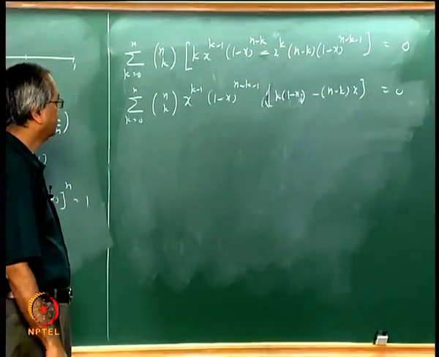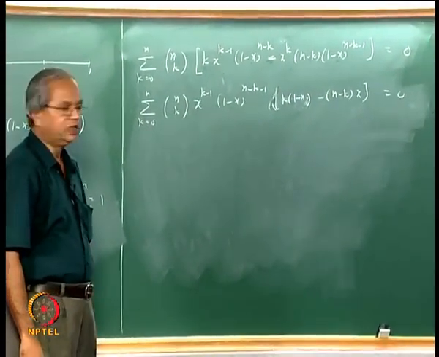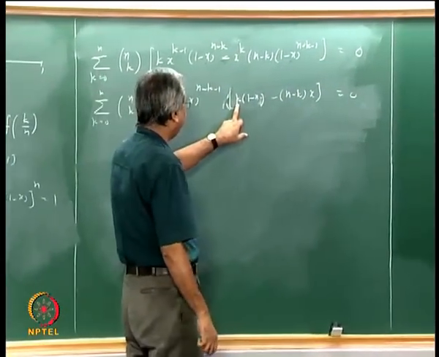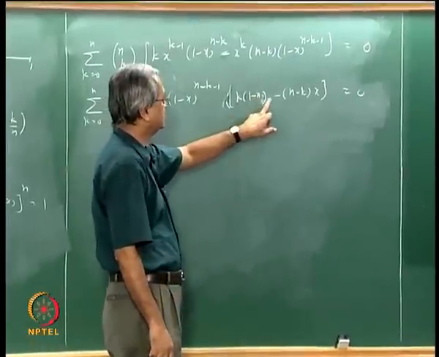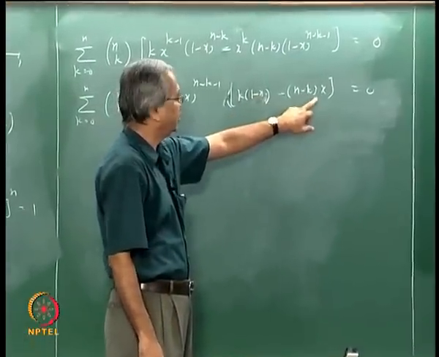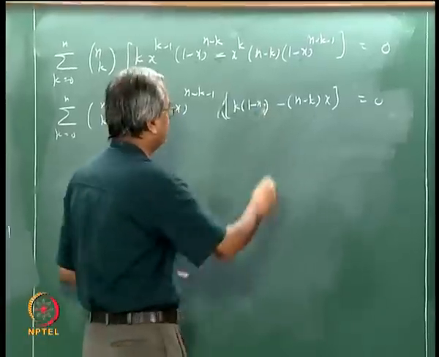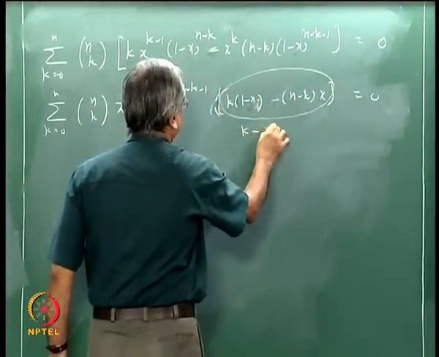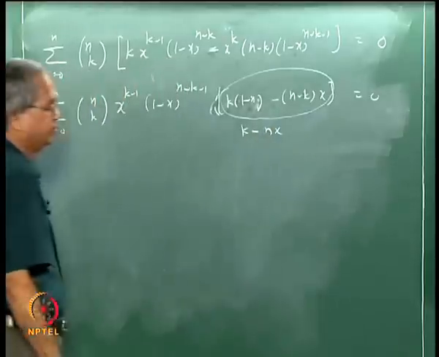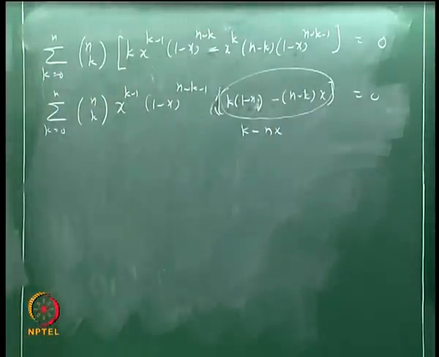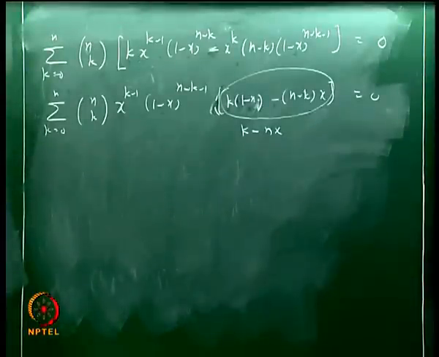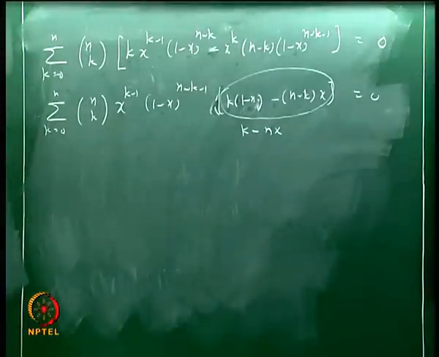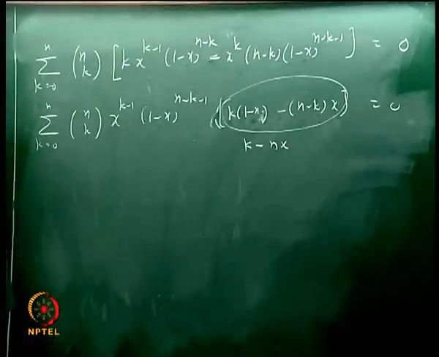So simplify this. This is k minus kx minus nx plus kx. So kx will cancel, and this term will simplify to k minus nx.